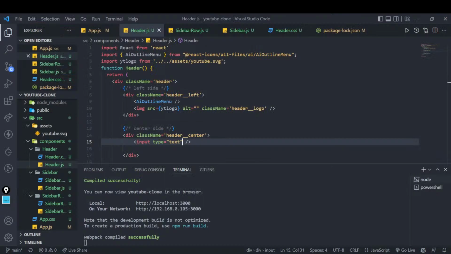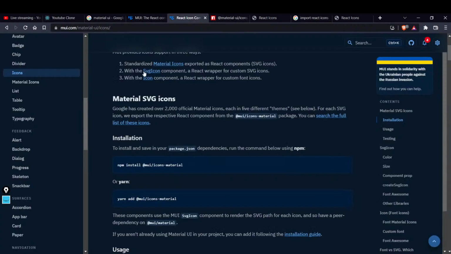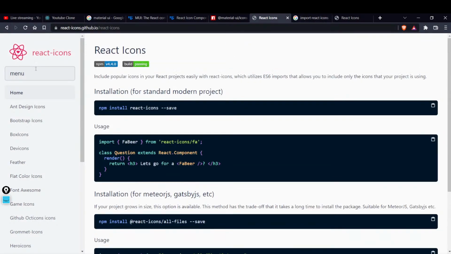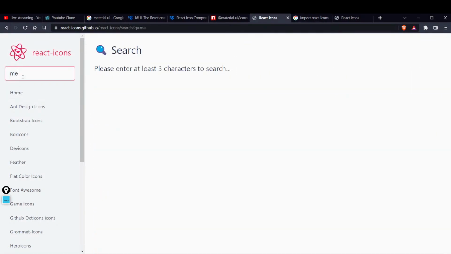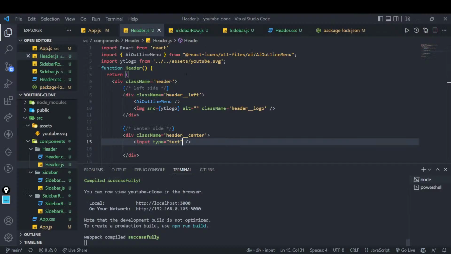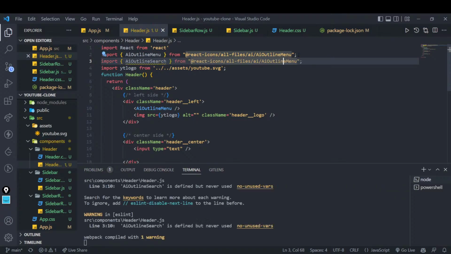So the search icon, I will also search over here. I will search for React icons. Where are React icons? Maybe you are searching for it. Yeah. So instead of menu, I will write search. Let's get all the icons at once. Let's write the AI icon, and I will copy the same line once again. Even in fact, I can do a named export, but anyways, let's do it. After the AI search icon, I will write.